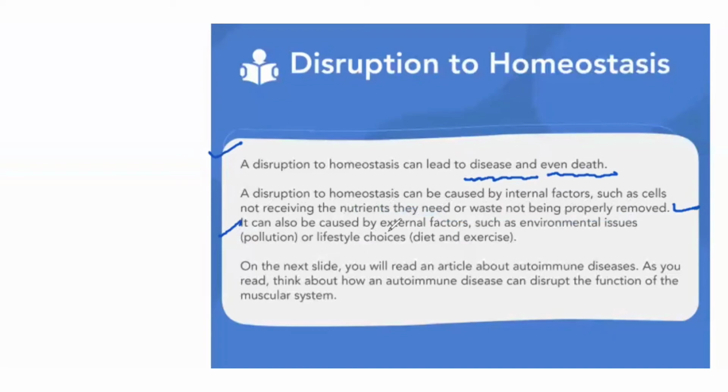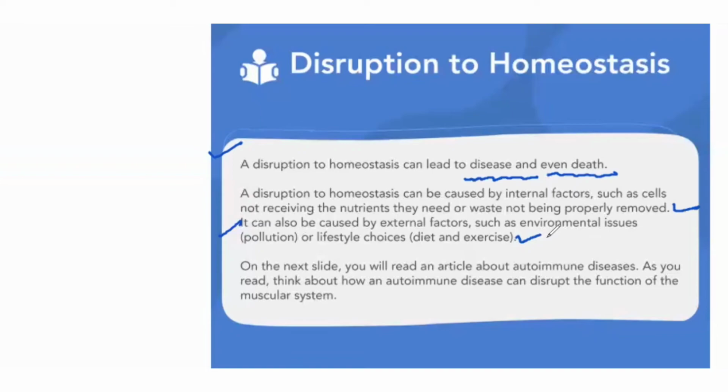The second, it can also be caused by external factors. External factors such as environmental issues, pollution, or lifestyle choices, diet and exercise. We are not exercising properly. We are not eating a proper healthy diet. We are eating junk food, too much junk food. Our lifestyle is that we are sitting all day. There is not much physical activity. Maybe the person is smoking.